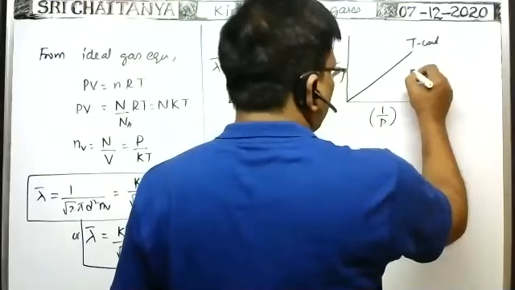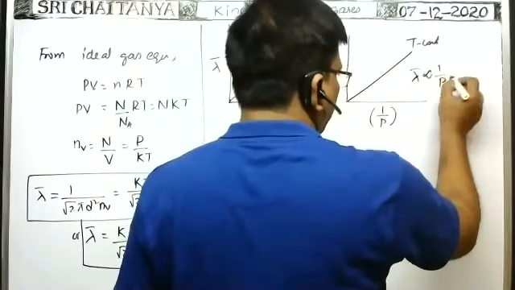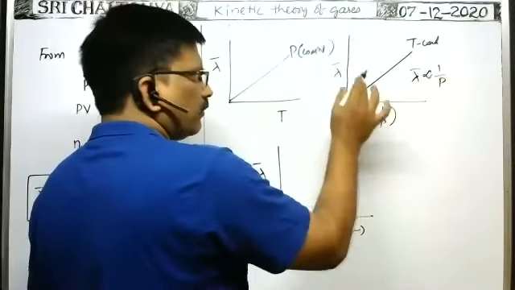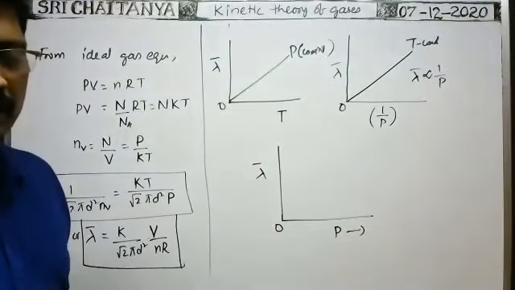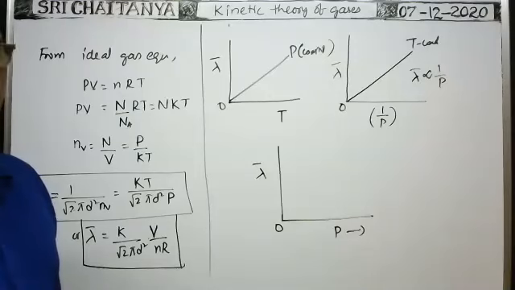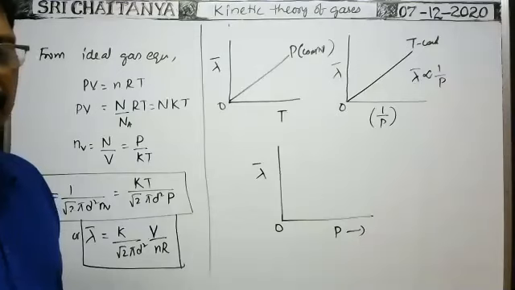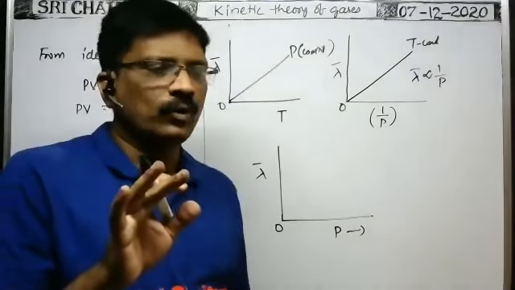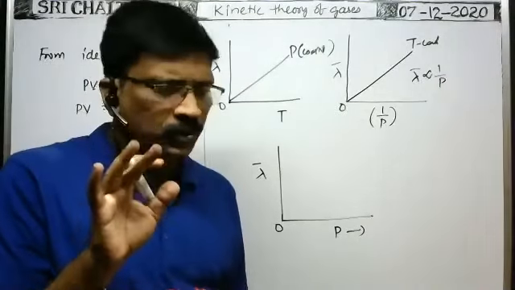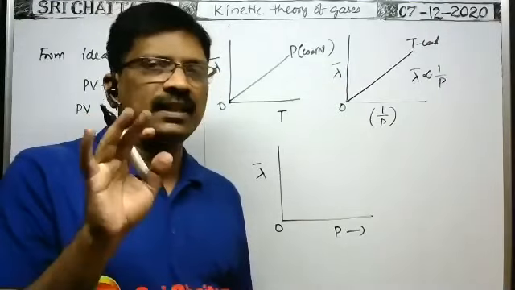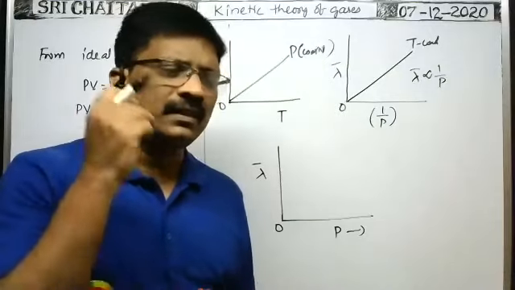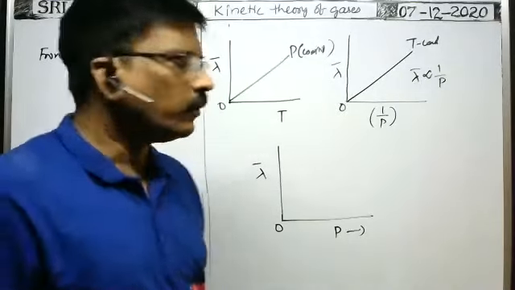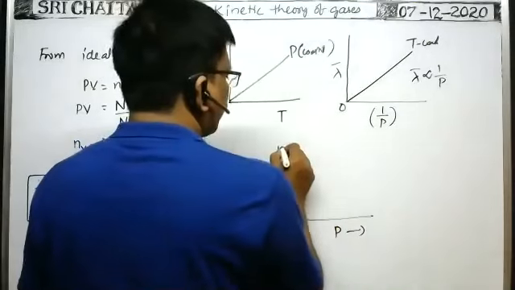Here lambda bar is proportional to 1 by P. That's why we got the lambda bar versus 1 by P graph as a straight line passing through the origin. But the lambda bar versus P graph is not a straight line. Yes, rectangular hyperbola. Between any two physical quantities, if an inverse proportionality relation is there, if you draw the graph between those two physical quantities, definitely you will get a rectangular hyperbola, whatever the physical quantities may be. That's why here also you will get a rectangular hyperbola.